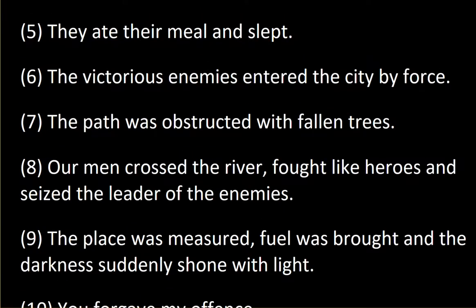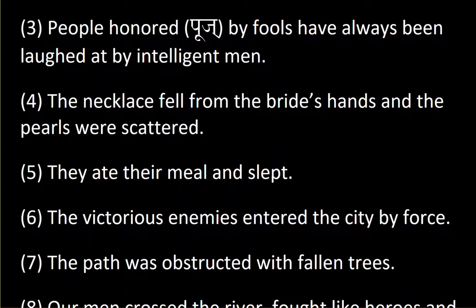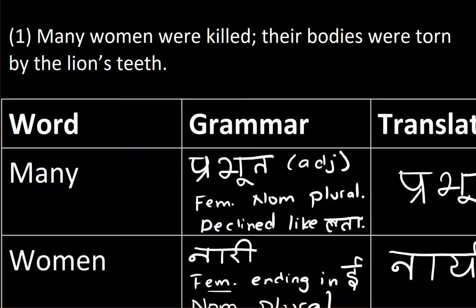I want to go back to number one to use as an example. It's a good example for the instructions that are being given. As you can see, I already have my notes written here. In the left column, many women were killed, their bodies were torn by the lion's teeth.